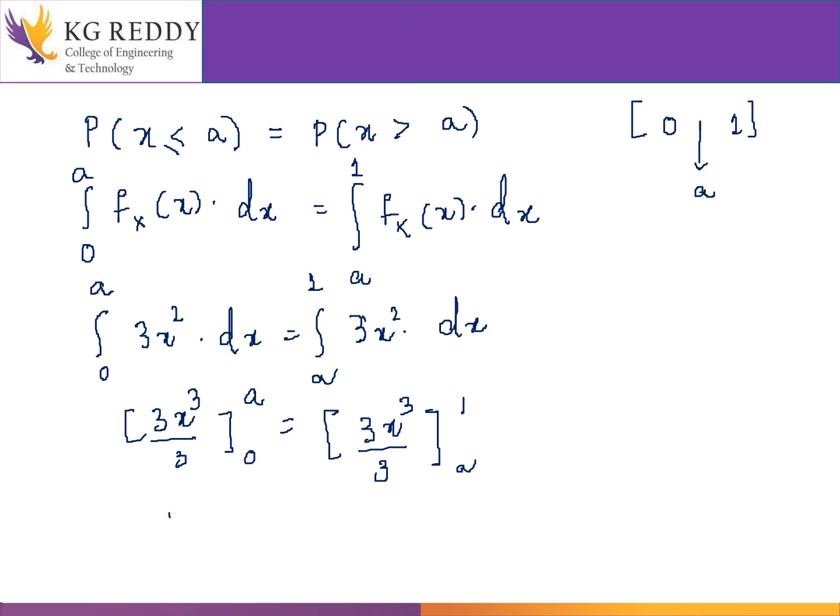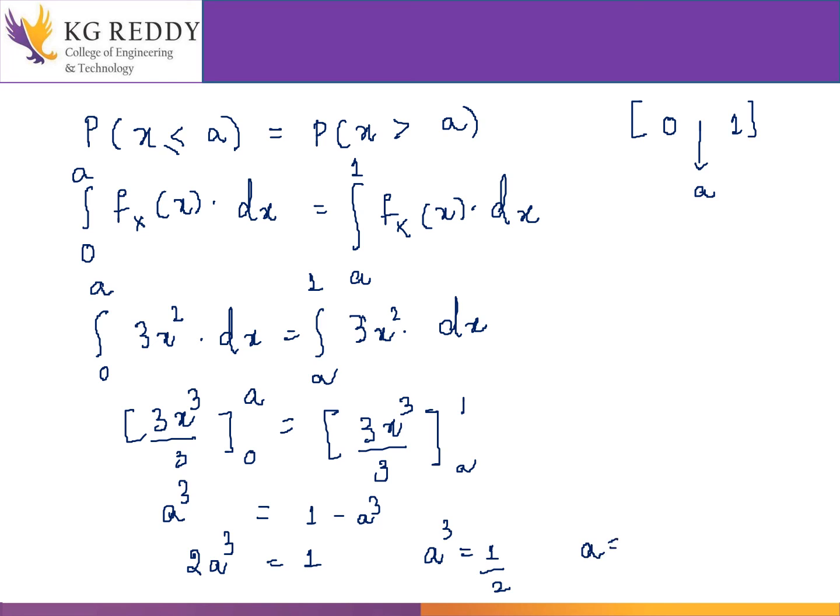So it will be a cube, upper limit a cube minus 0, and here upper limit minus lower limit. So it will be what? 1 minus a cube. So it will be 2a cube is equal to 1. Hence a cube is equal to 1 by 2.